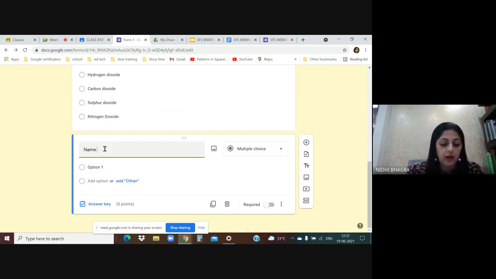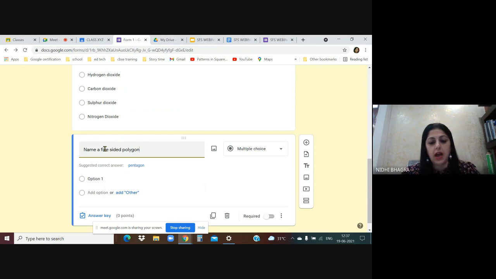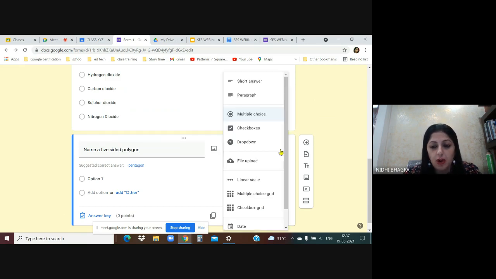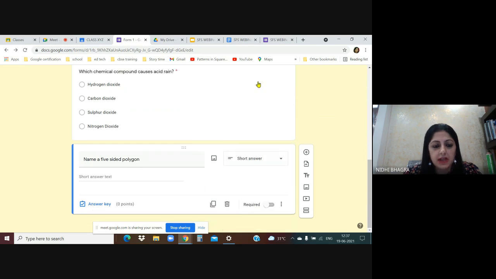Name a 5-sided polygon. Now here this is my question, name a 5-sided polygon. I don't want it to be MCQ. I want it to be a short answer. I'll go to this option here on the right side where all the options open up. So let's make it a short answer text. They will be writing the answer over here. Rather than MCQ, we'll be using the short answer. Then let's make this question required. Just toggle the switch where it's written required. So this is a required question.